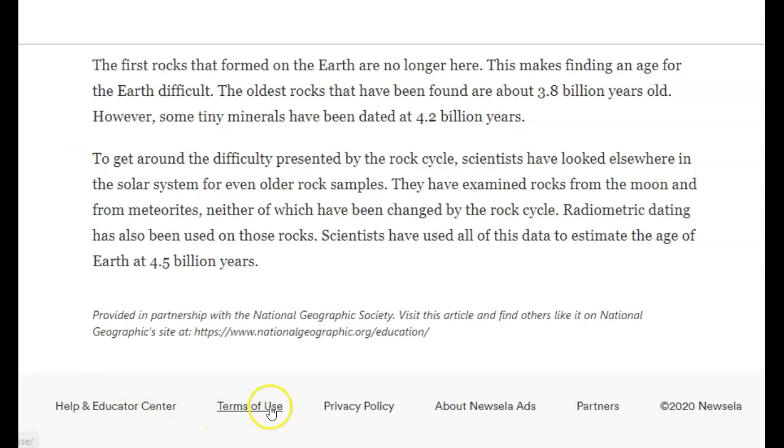But again, remember, it's just an estimate. We don't know exactly, right? We can't tell you it's 4.5 billion years, 7 hours, and 12 seconds old. It's an estimate, all right? But for now, the best that we can do.